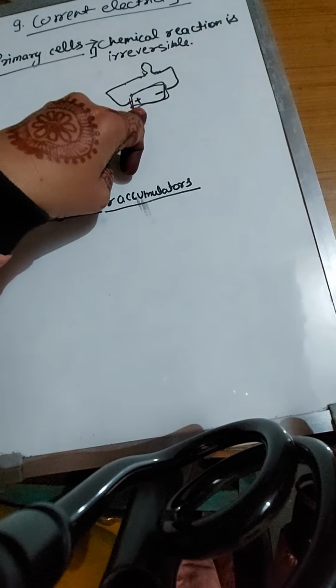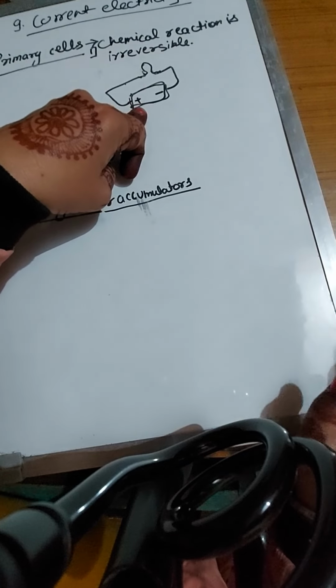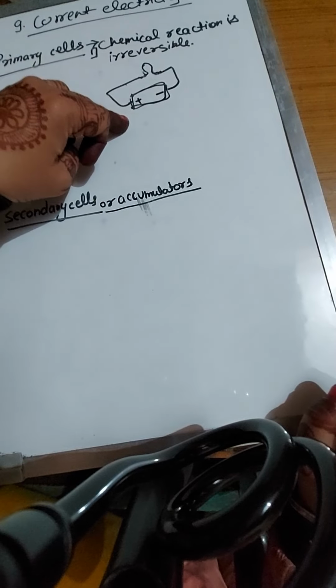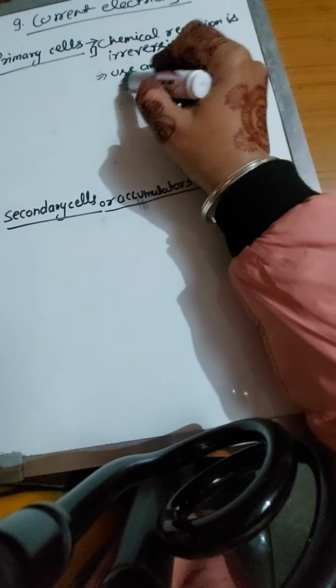We can say the cells are discarded after use when the entire chemical energy in them has been converted into electrical energy, and that is why it is also known as use and throw. Once we have used it, we throw it away.